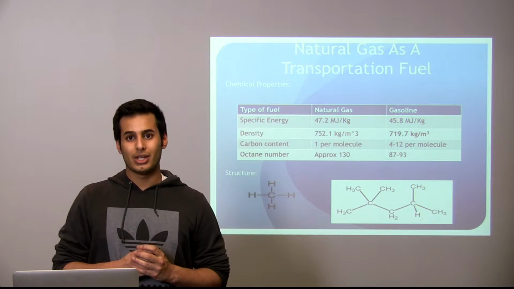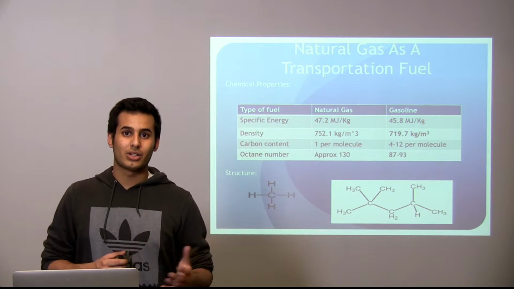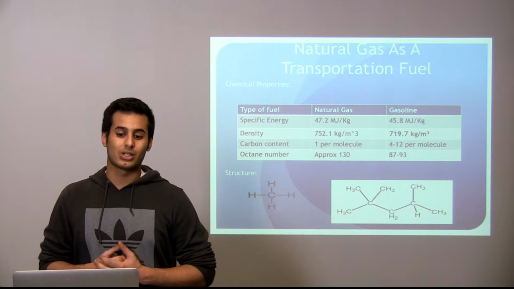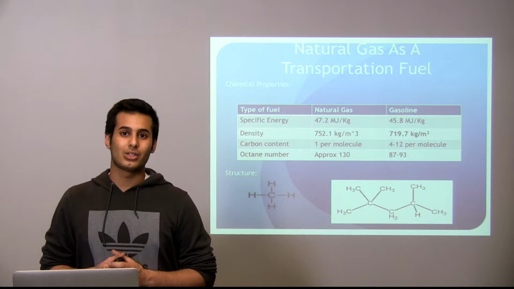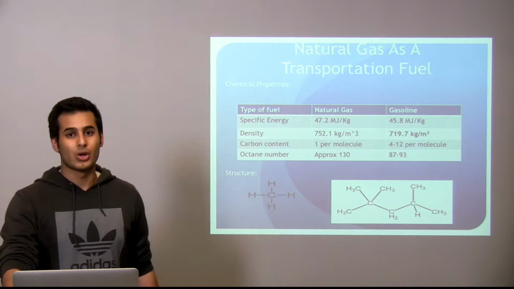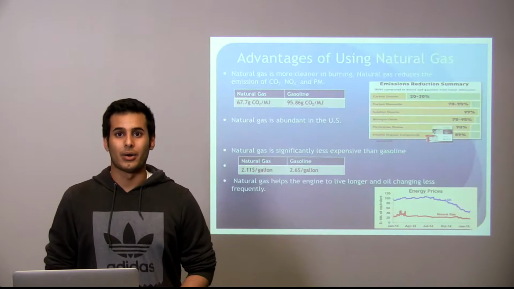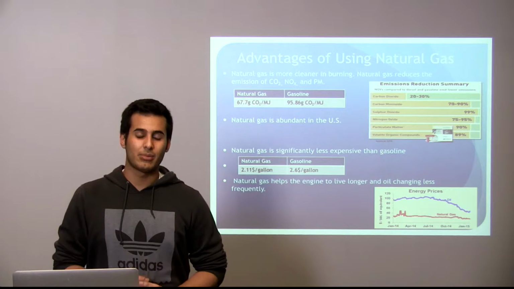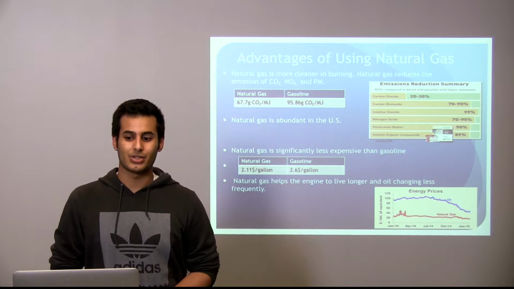And in terms of the octane number, natural gas has a higher octane number than gasoline, which is at 130, while for gasoline it is 87 to 93. So now, as we have looked at the chemical properties, we can see the advantages of natural gas.